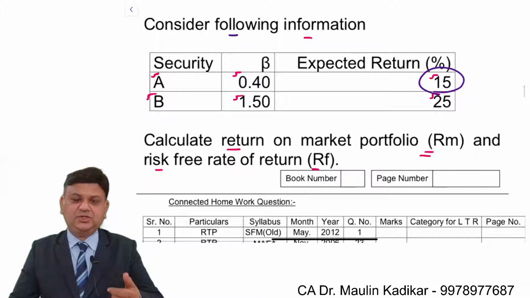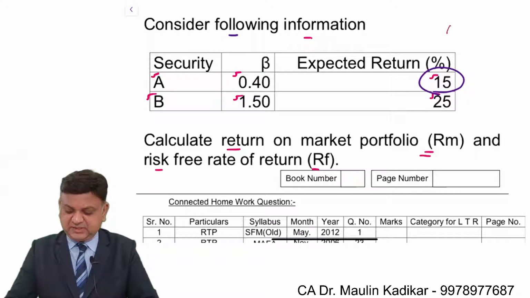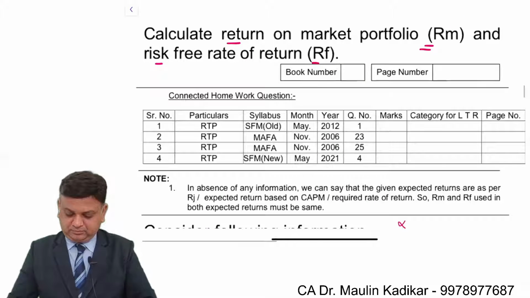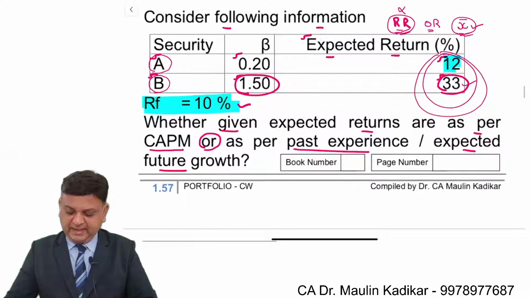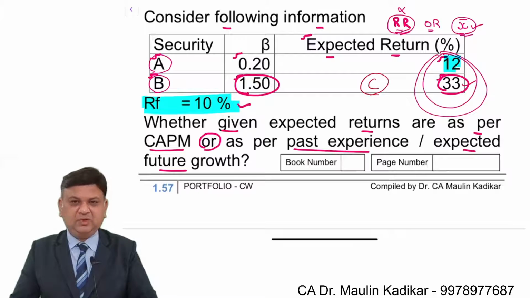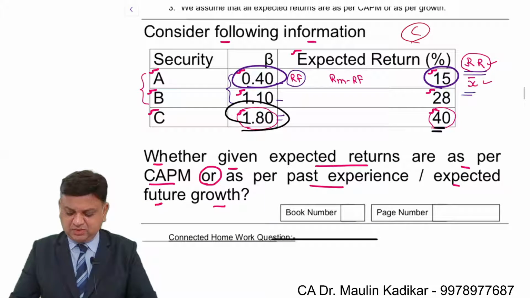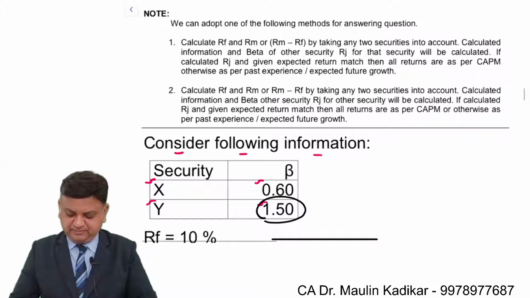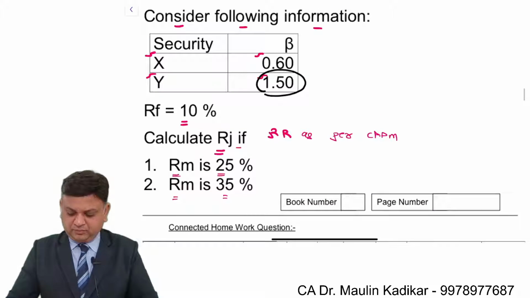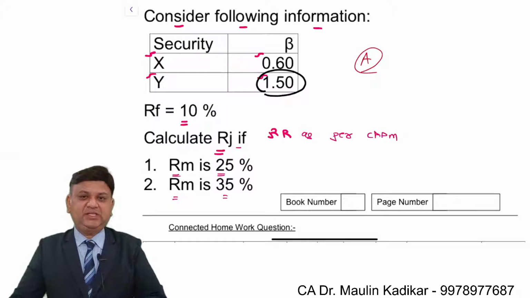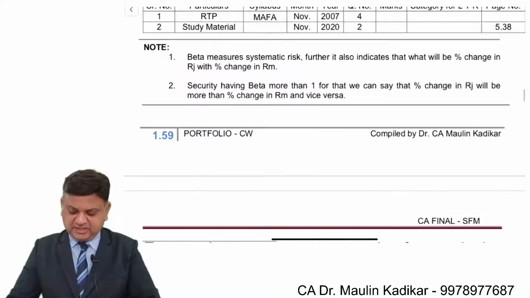Next is the calculation of the RF and RM by preparing two simultaneous equations. Only identify whether the given returns are based on past experience or on the CAPM. New formula: percentage change in RJ divided by percentage change in RM.